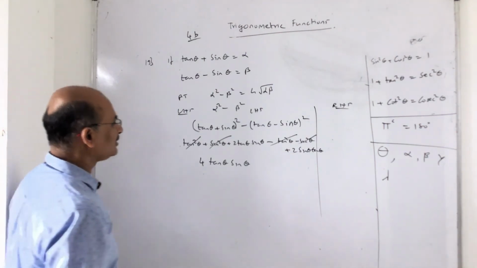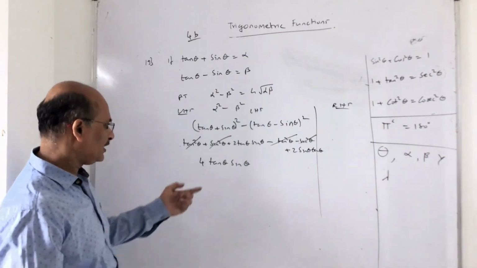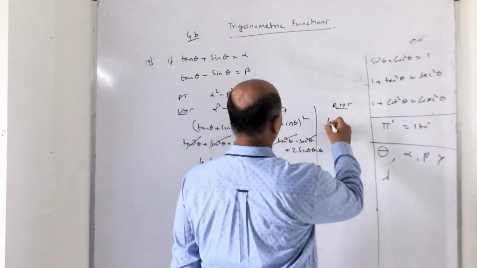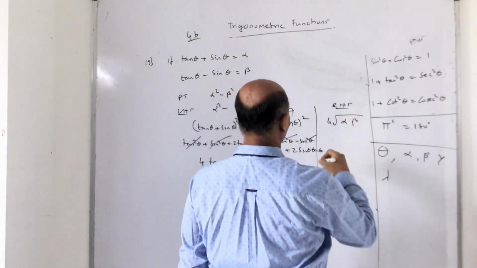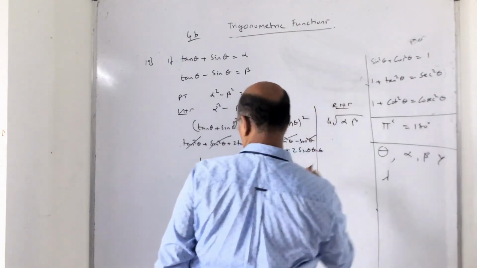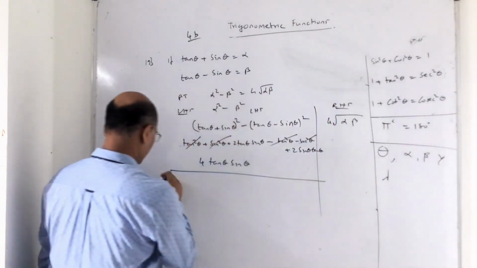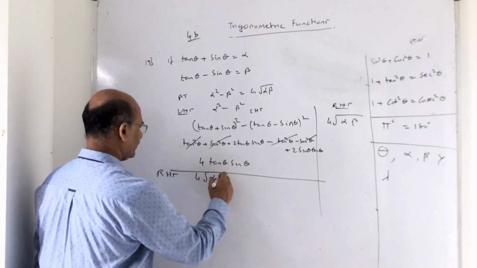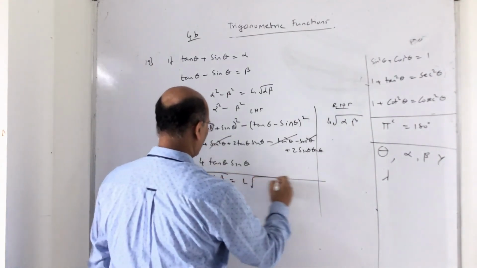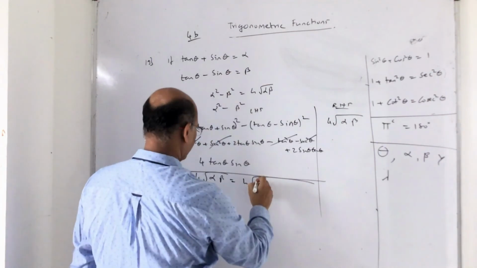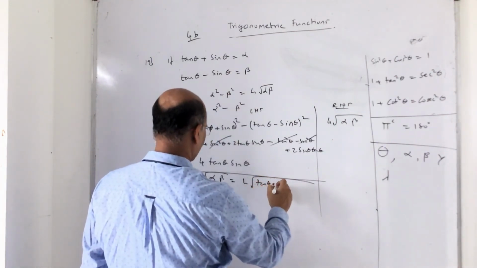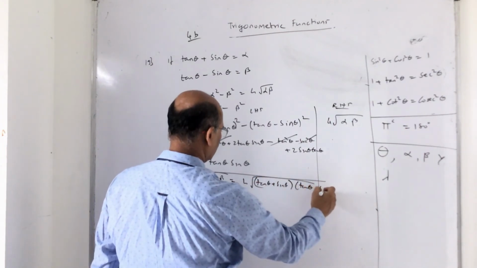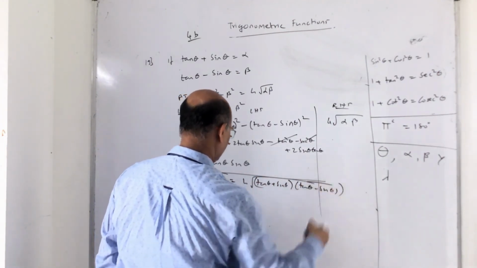Now let's come to the RHS, because I really don't know whether I should stop here or simplify further. So let us go for this. The RHS is 4 square root of alpha beta, which is nothing but 4 times the square root of tan theta plus sin theta into tan theta minus sin theta.